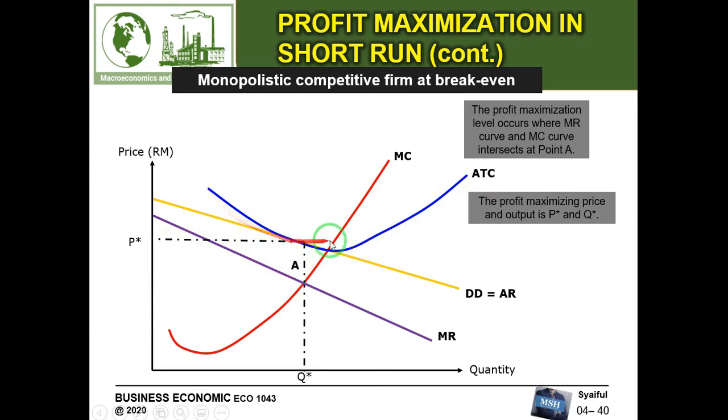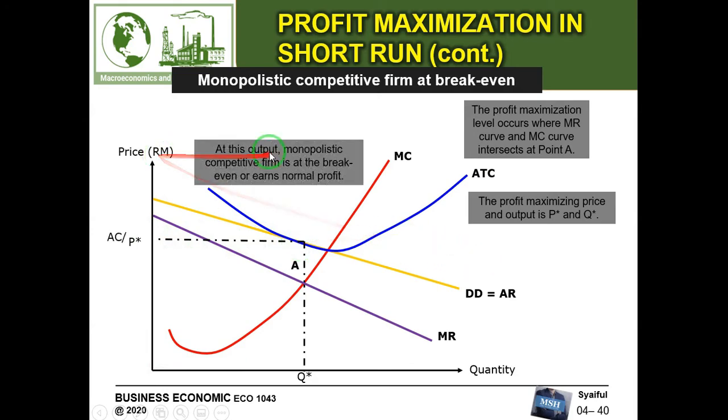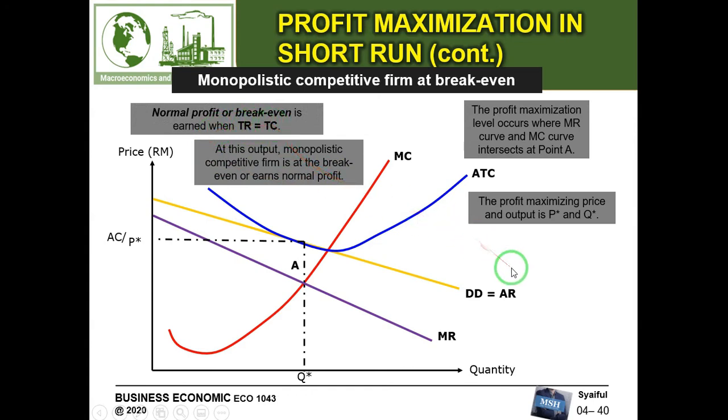The cost is at the line that intersects with the line of average revenue or the price or demand. So the same square, the same location for the revenue and cost means that their total revenue is equal to their total cost. So the situation here is the break-even situation, or we call it normal profit. Okay, normal profit is when total revenue is equal to total cost.